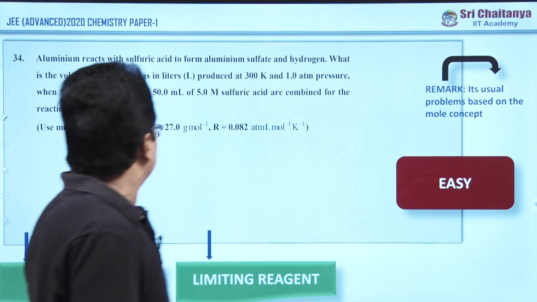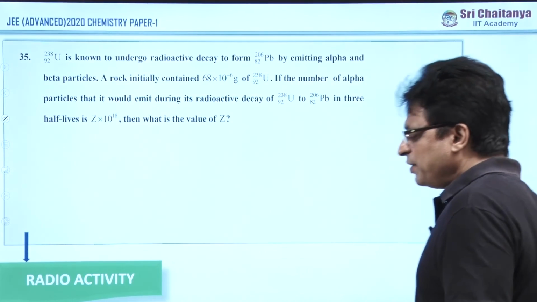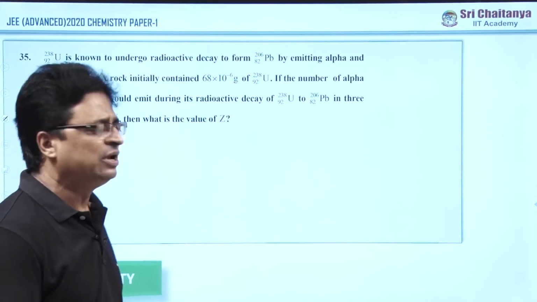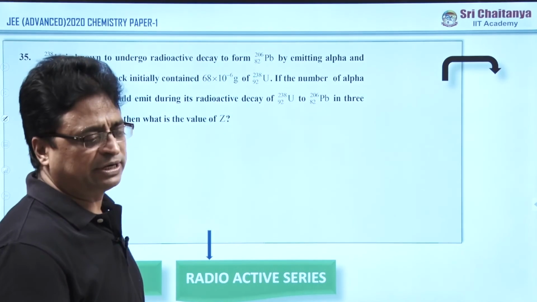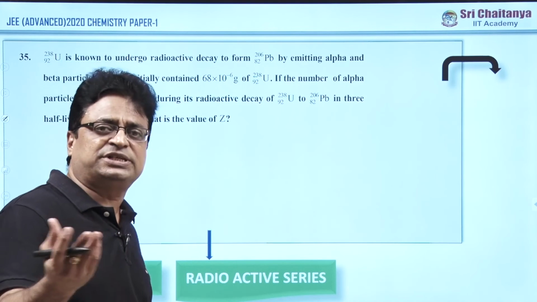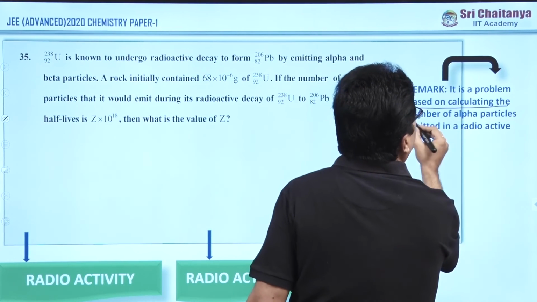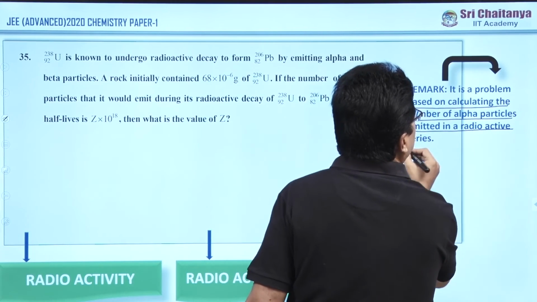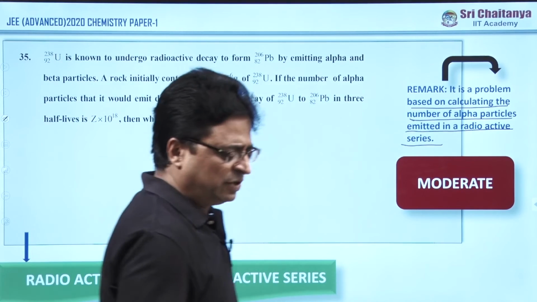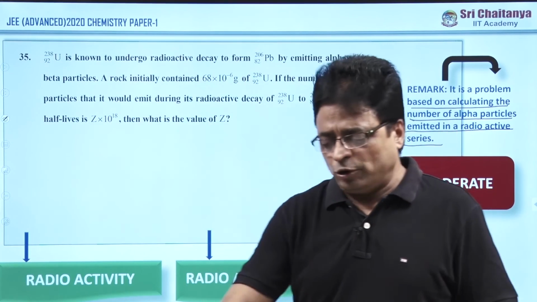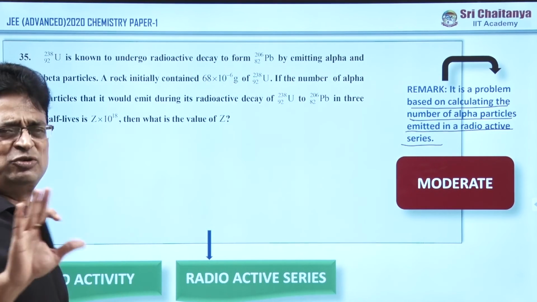And of course, my friends, now coming to the next question 35. It is under radioactivity in modern chemistry, under the subtopic radioactive series. If you are good at this, it is a useful topic both in physics and chemistry. This is the problem of calculating the number of alpha particles emitted in a radioactive series. It is a very familiar concept for you, and it is a moderate question. Moderate in the sense that though it is very easy, it takes time to solve. That is the reason why it is a moderate question. There is no twist at all.